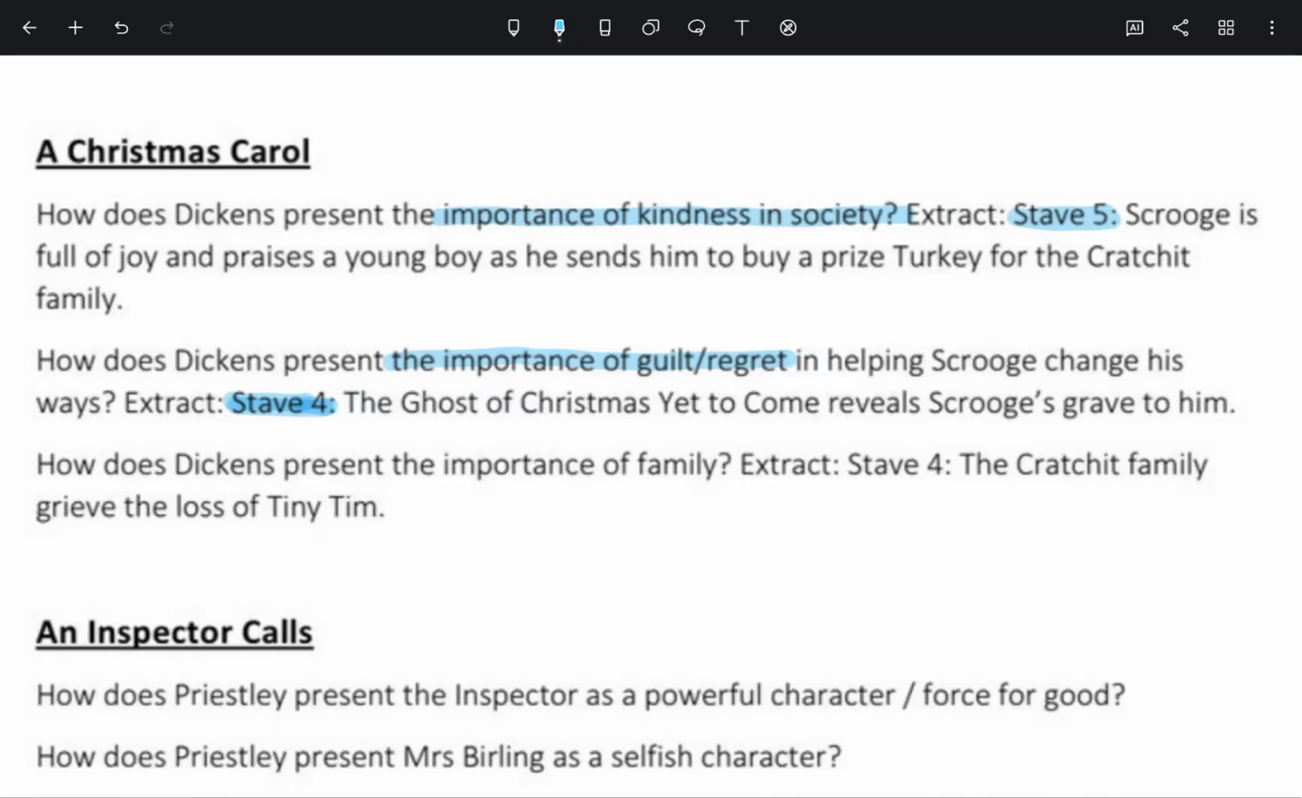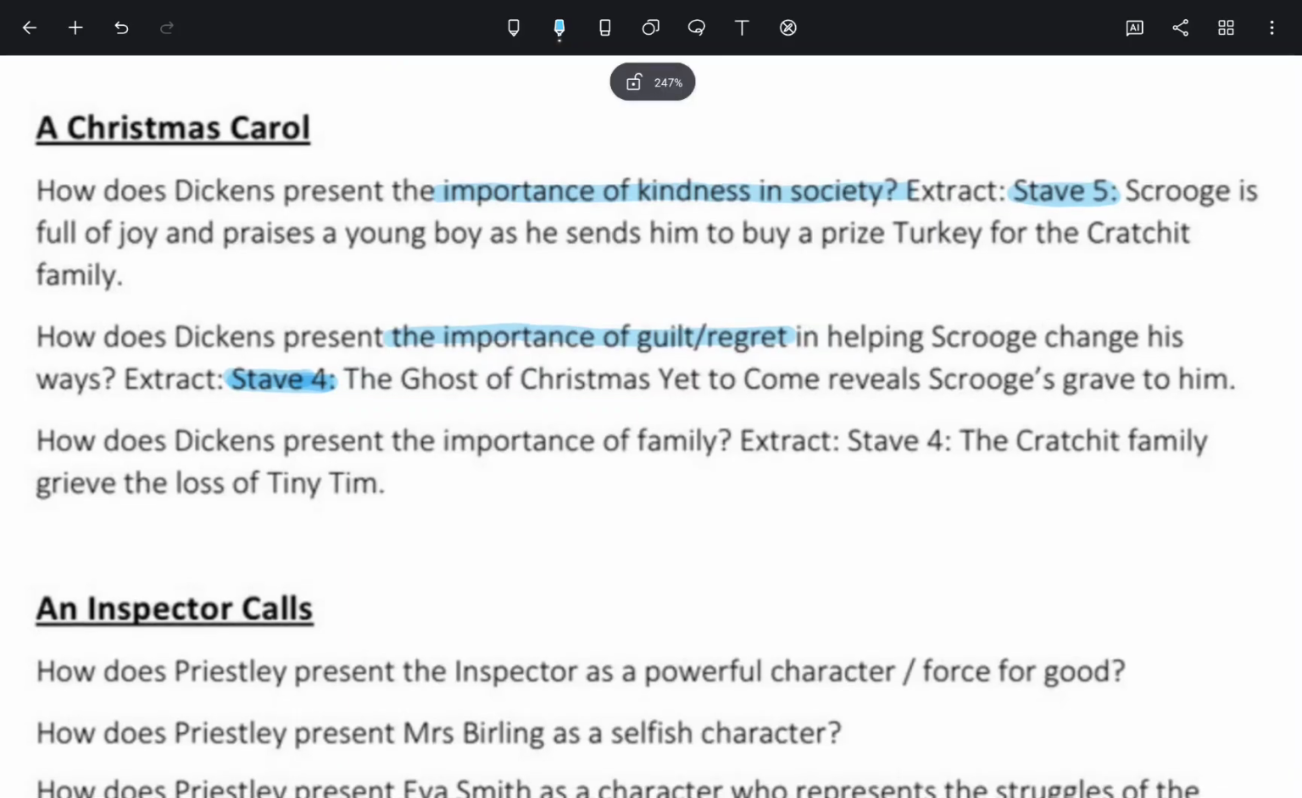And the last prediction we have is, how does Dickens present the importance of family? Okay, wow, how many times have we covered this question? Okay, can you imagine if you get a question like this in the exam? You all would be celebrating. Where should you be looking? You should be looking at stave 4, okay, where the Cratchit family grieved the loss of Tiny Tim. So these are some potential predicted questions that may come up in your exams on Monday.